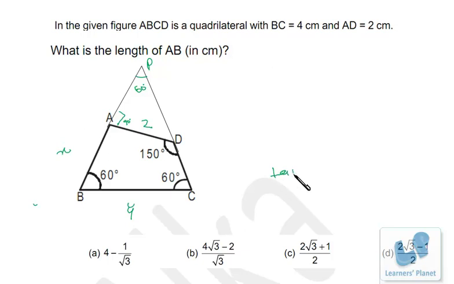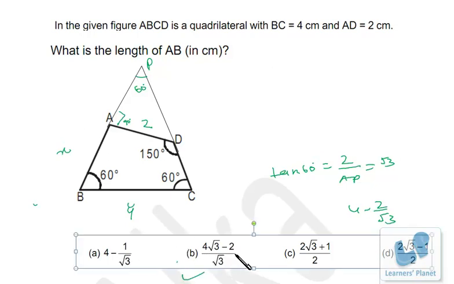So tan 60 degrees is equal to 2 by AP, that is perpendicular by base, and tan 60 degrees is root 3. So AP is what? 2 by root 3. Now the entire length is 4. From 4, if I deduct 2 by root 3, I'll get this length. So the final answer is 4 minus 2 by root 3. I hope you are clear.